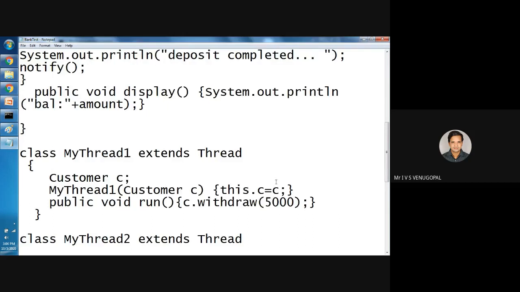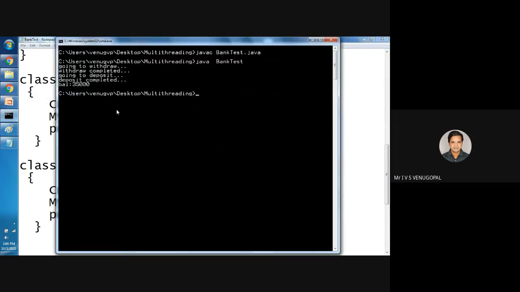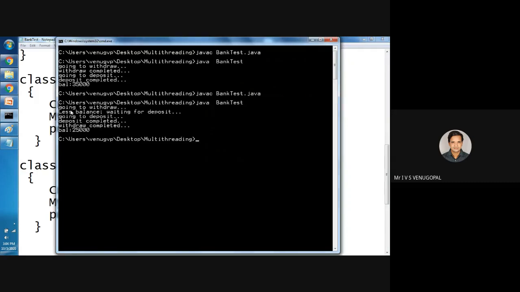Now, for example, consider I am trying to withdraw, the balance is only 10,000. Now I am trying to withdraw 15,000. Then let's see what will happen. See, going to withdraw, but less balance, waiting for deposit. Going to deposit, so it has deposited.